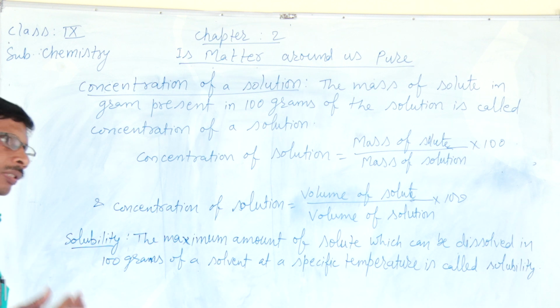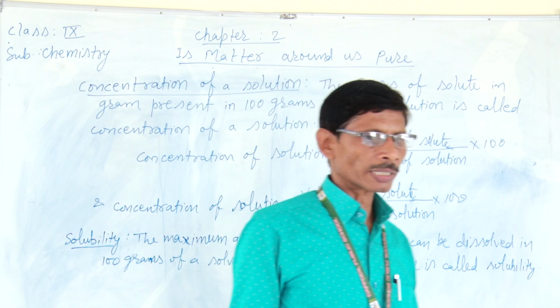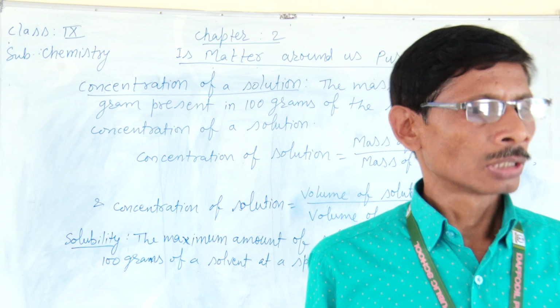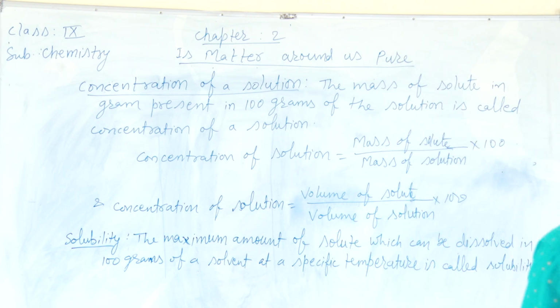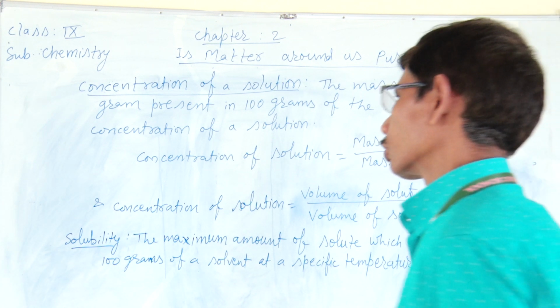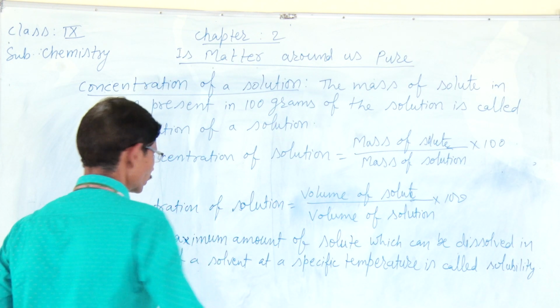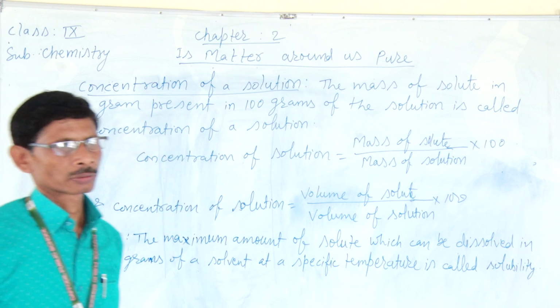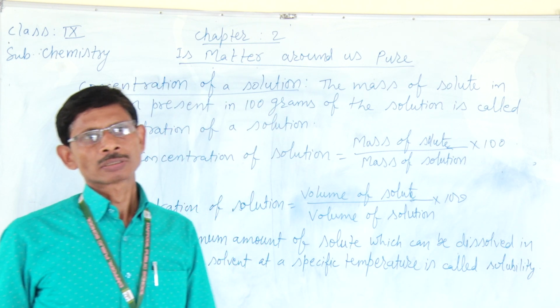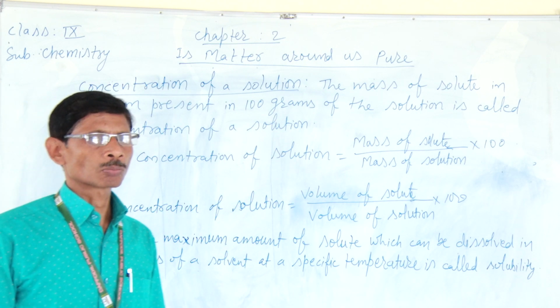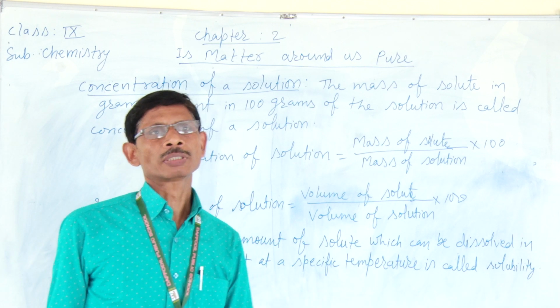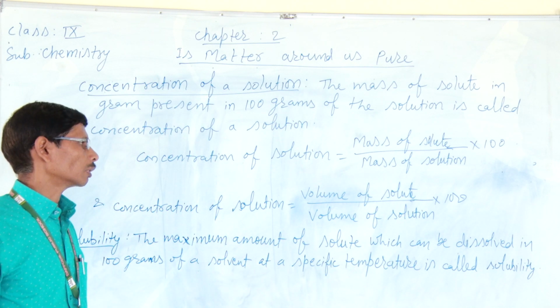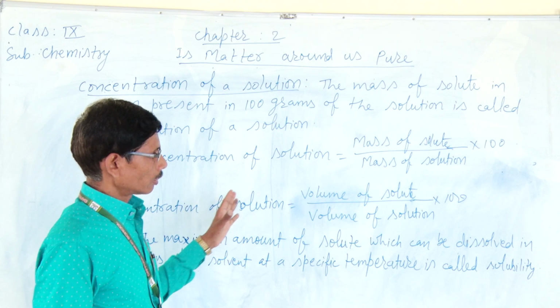So this solution contains both liquids. So in that condition, if both solute and solvent are liquid,